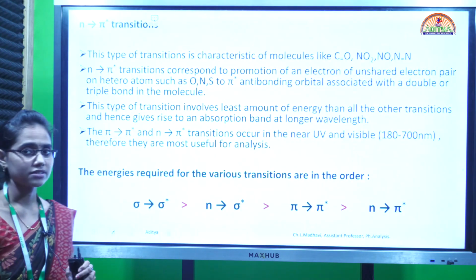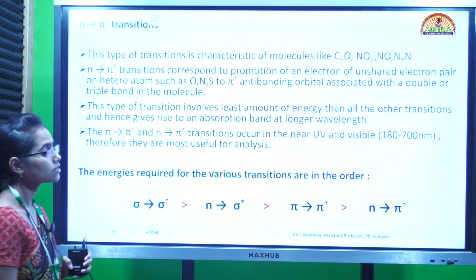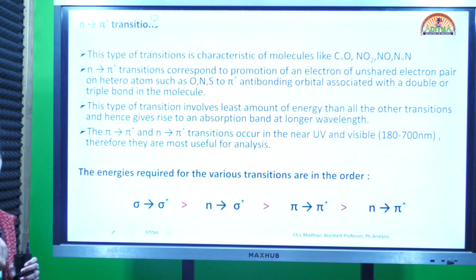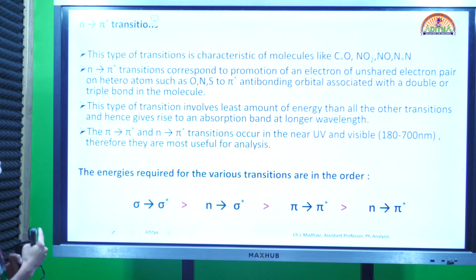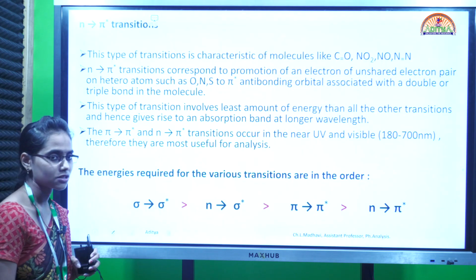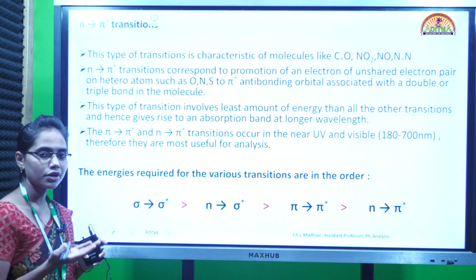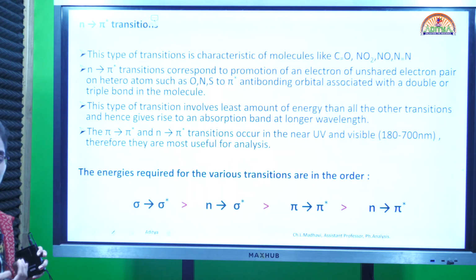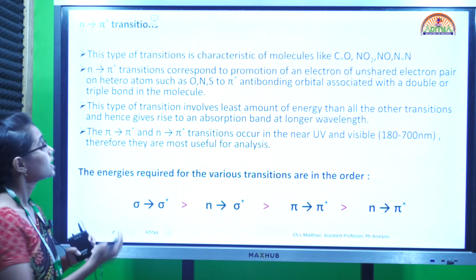And the last type of transition, n to pi star transition. In an n to pi star transition, the transition happens from a non-bonding n orbital to an anti-bonding pi star orbital. That results in the formation of an n to pi star transition. Here, a non-bonding orbital means it should have n electrons. N electrons means they should have either halogens or heteroatoms. And then pi star.